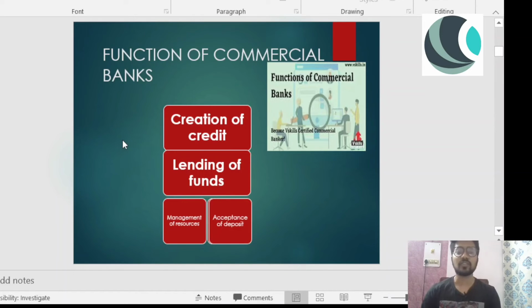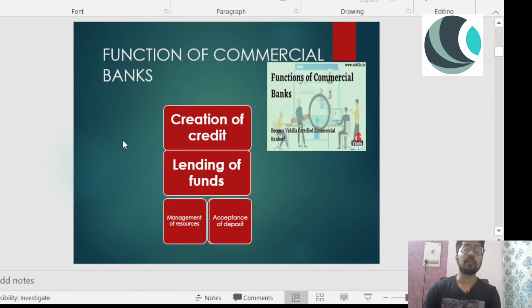So these are the functions of a commercial bank: creation of credit, lending of funds. How do they create credit? Basically, I save, and the bank uses that money to give loans, and then that money circulates in the economy, right? They are not giving that loan for leisure activities. That money is given as loans for capital formation activities.